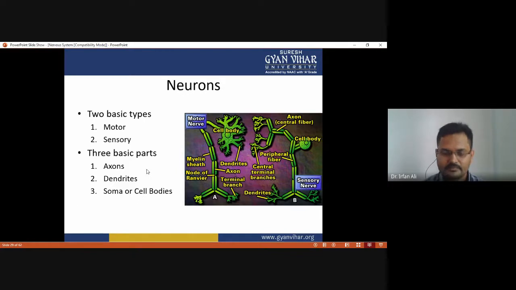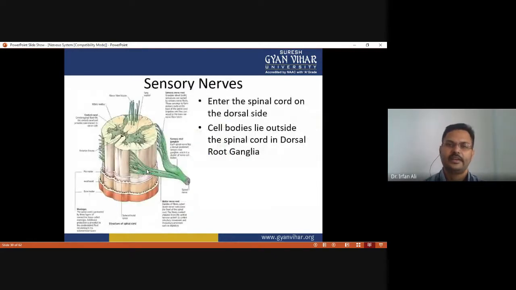This is divided on the basis of the path of the information they carry. And there are three basic parts: axon, dendrites, and cell body. The sensory nerve enters the spinal cord on the dorsal side, and the cell body lies outside the spinal cord in the dorsal root, that is ganglia.